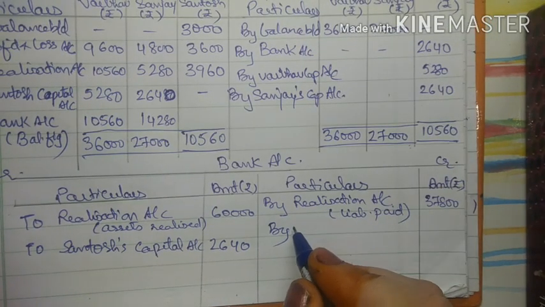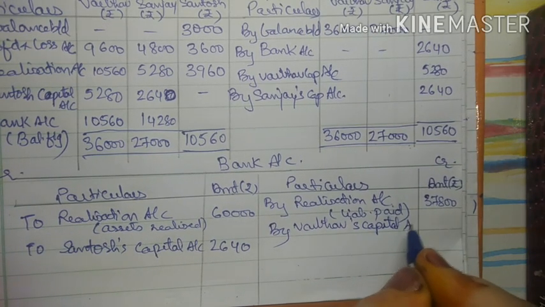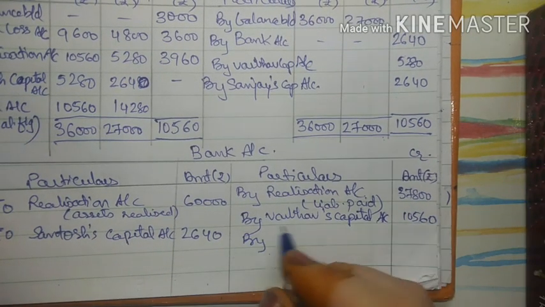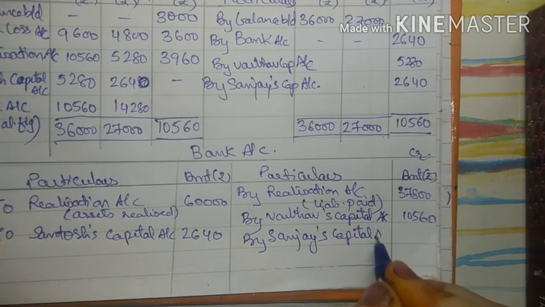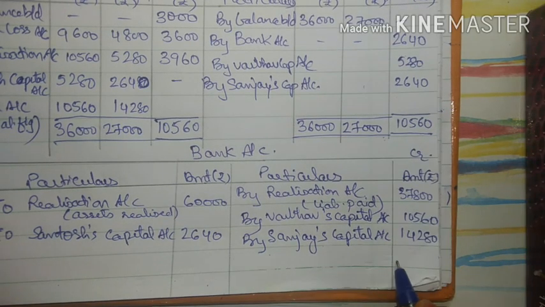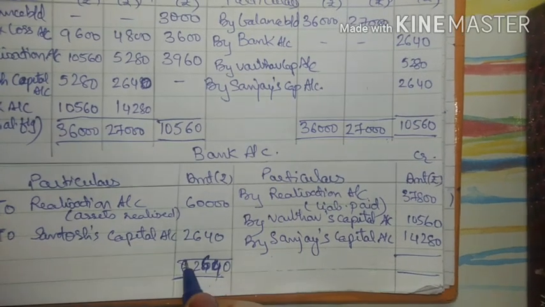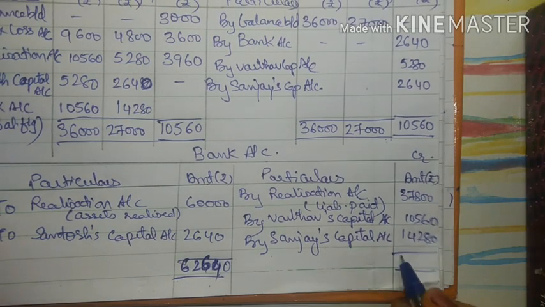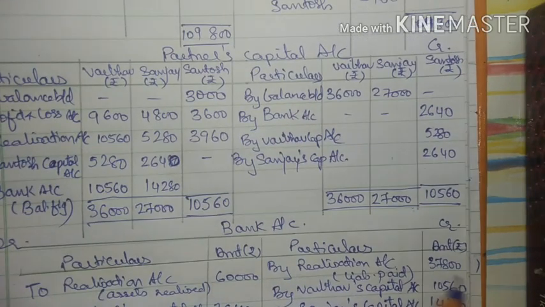So it will come in bank account credit side by Vaibhav's capital account 10,560, by Sanjay's capital account 14,280. Now we will tally the bank account. So when I total bank column, bank account, I got 62,640, same 62,640. So my bank account is tallied. Okay, so we have completed with the problem.